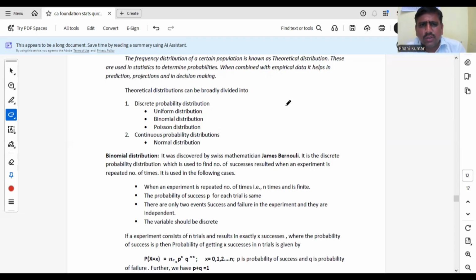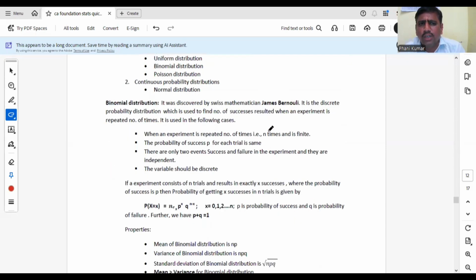These theoretical distributions can be classified into two types: one is the discrete probability distribution, another is the continuous probability distribution. Discrete probability distributions mean discrete random variable cases. For those cases, we define different probability mass functions, and you get the binomial distribution and Poisson distribution, which come under discrete distributions. In continuous distributions, our important distribution is the normal distribution, which has a probability density function since it is a continuous case. Now we will move on to the binomial distribution.